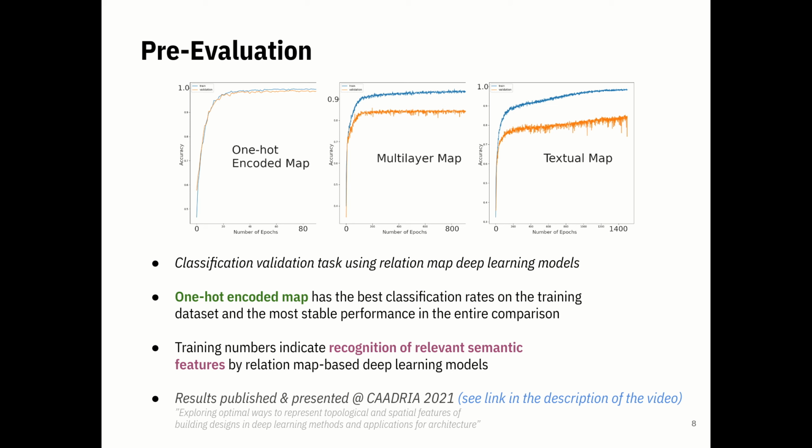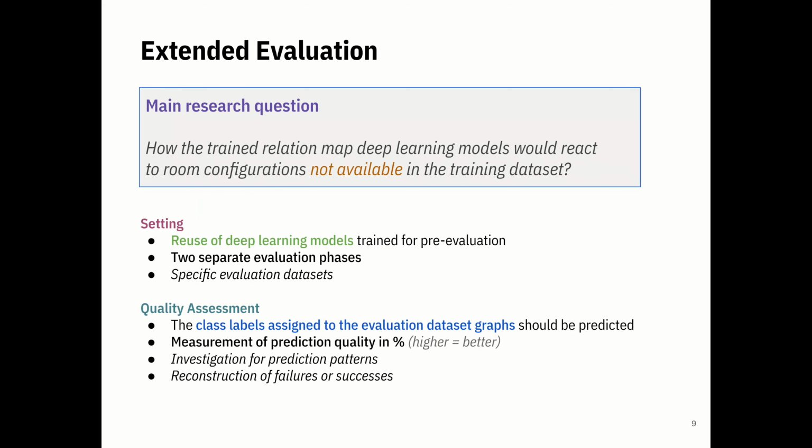Additionally, we also recorded that all models are able to recognize the relevant semantic features in the spatial configuration graphs, and these results were published and presented at the conference Cadrea 2021. You can find the link to the paper in the description of this video.